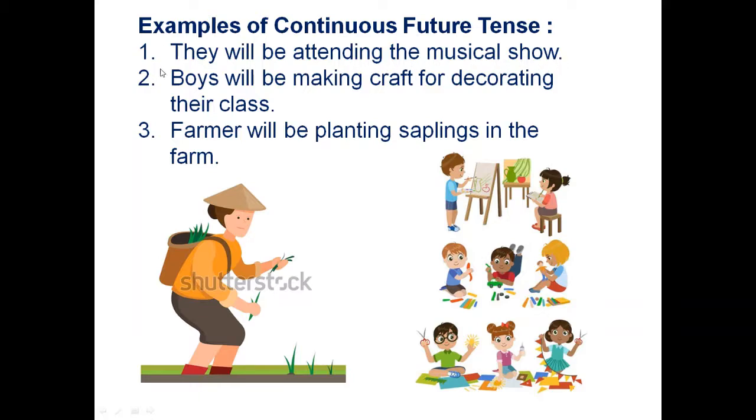At the moment the show is not on. The show will be after some time and they will be attending that show. So all of them will go to attend the show and they will be enjoying that show in the evening. So this is the continuous future tense where we have used will be attending, that is verb with the form of ing with it.